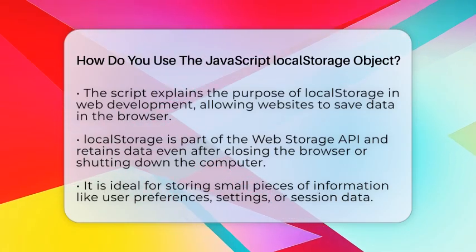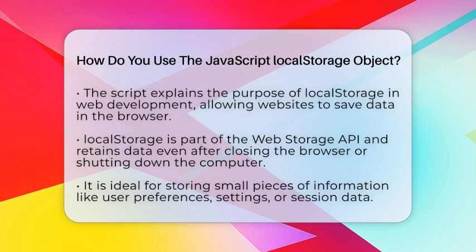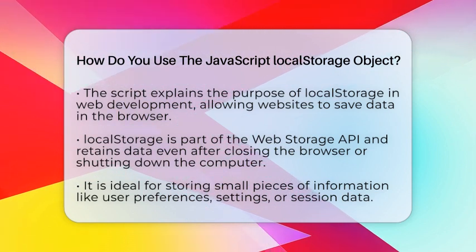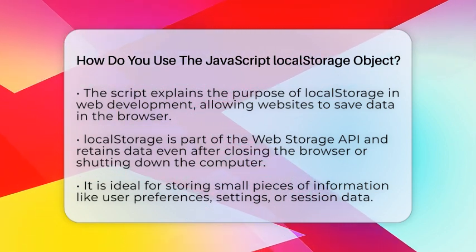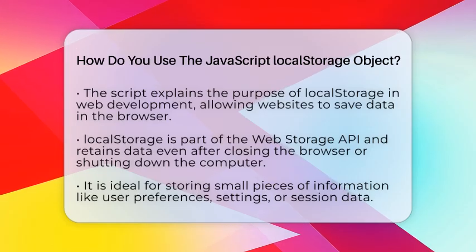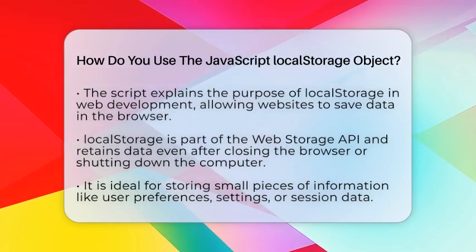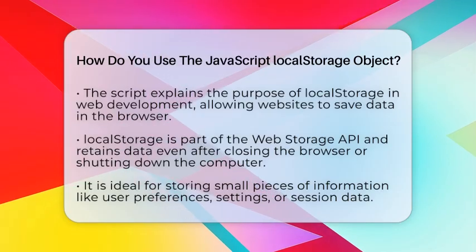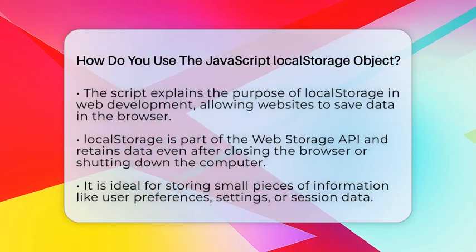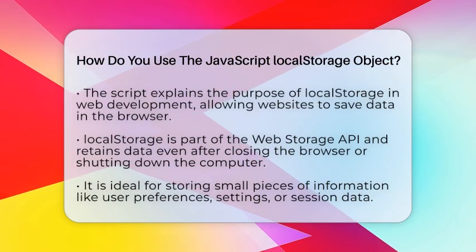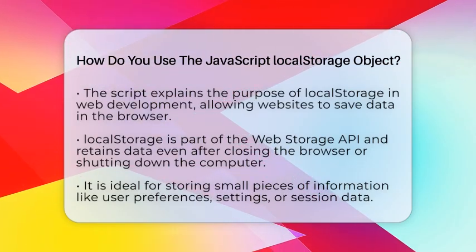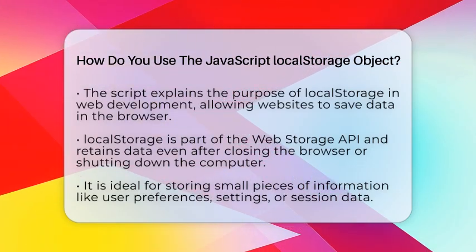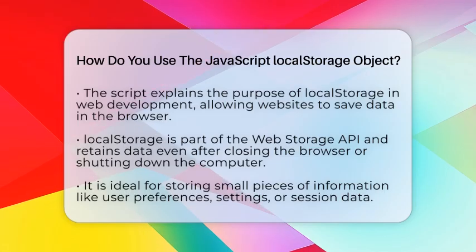The JavaScript local storage object is part of the Web Storage Application Programming Interface, which lets websites save data directly in your browser. This data stays there even after you close the tab or shut down your computer. It's perfect for saving small bits of information like user settings, preferences, or simple data that you want to keep across sessions. To use local storage, you mainly work with four methods.